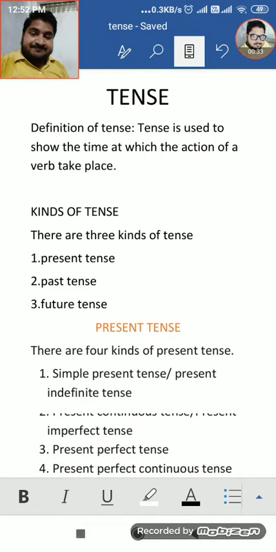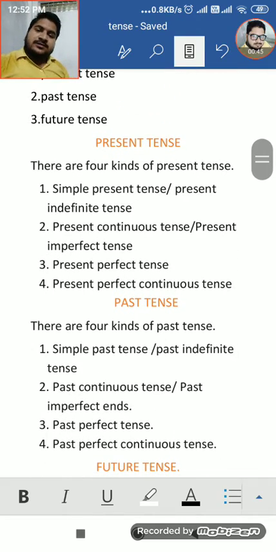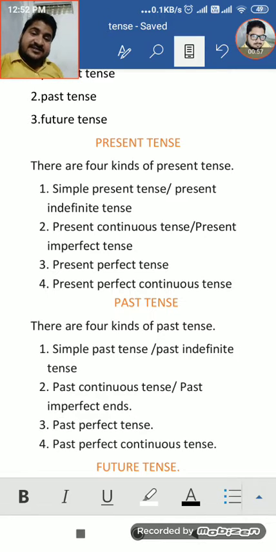Kinds of tense. There are three kinds of tense. First is present tense, second is past tense, and third is future tense. And further, these all three tenses are divided into four classes as simple, continuous, perfect, and perfect continuous. So, students, give your attention here.